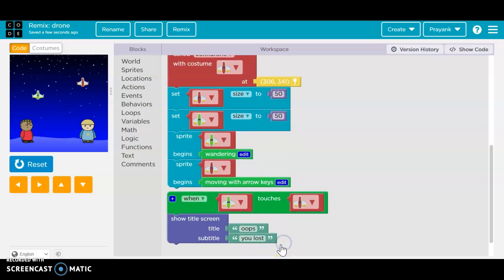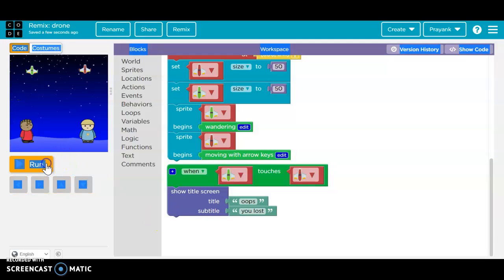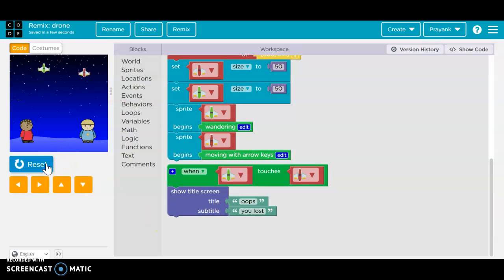So I think the code is done. Then let's see. And when I touch this, see, it is telling oops, you lost.